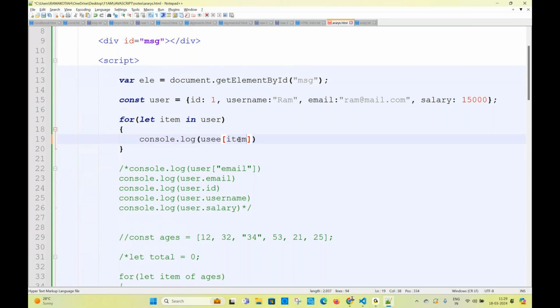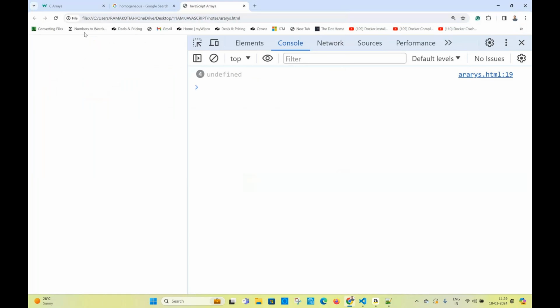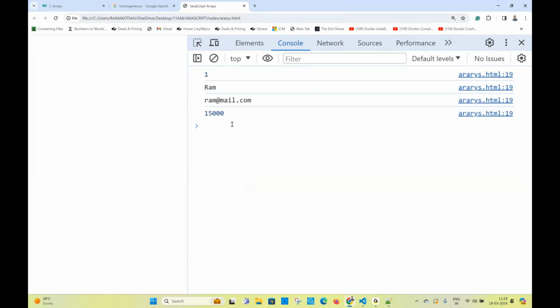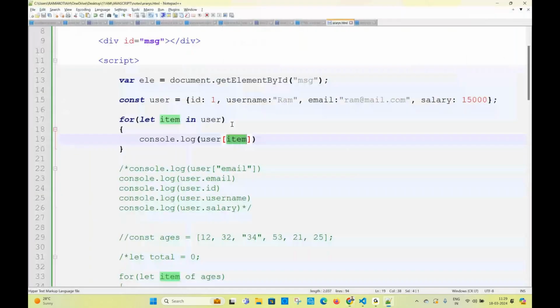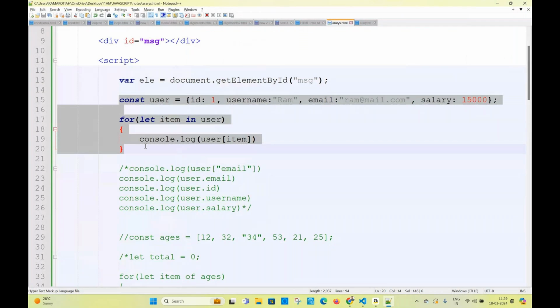So 100% in this syntax, you have to write what? User square bracket of dynamic value. That's why they provided two syntaxes for accessing the object values. Right? This way, definitely you have to use this only. Now, if I refresh the page, you're getting all the values. This is the way of iterating object values. Write this quickly. Write the object and write this very fast. How can we access object values?